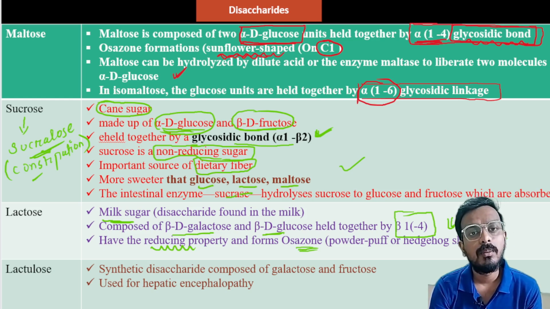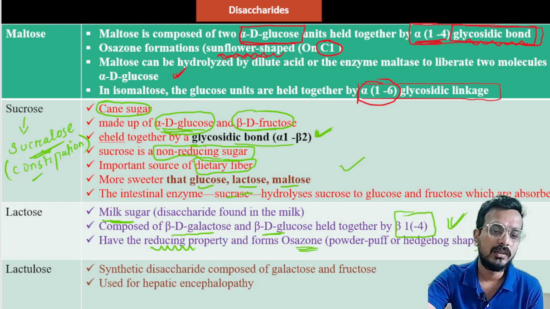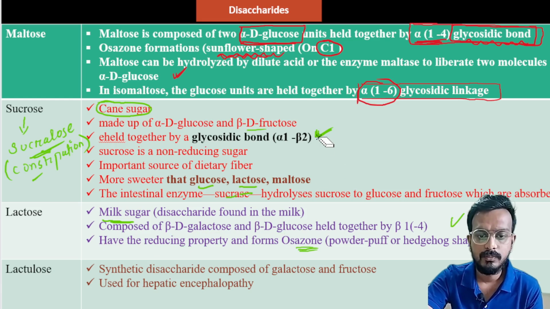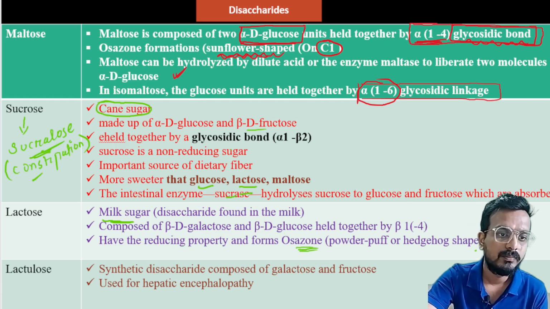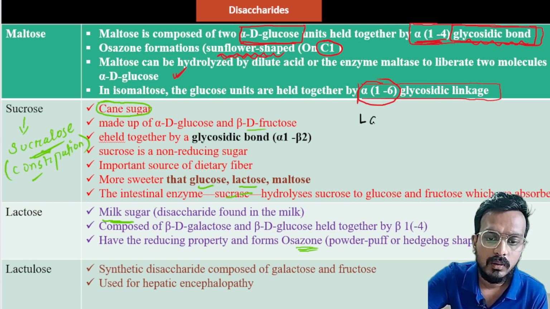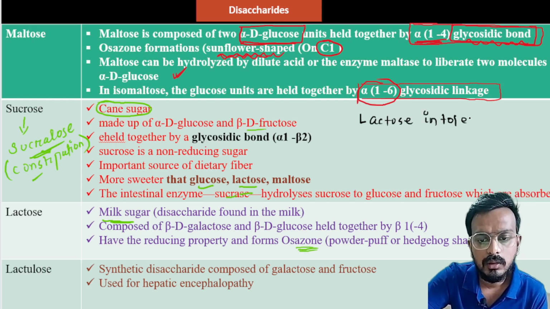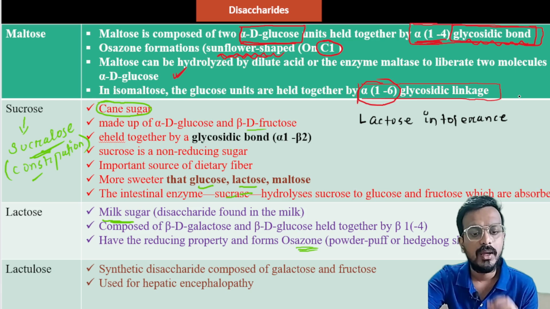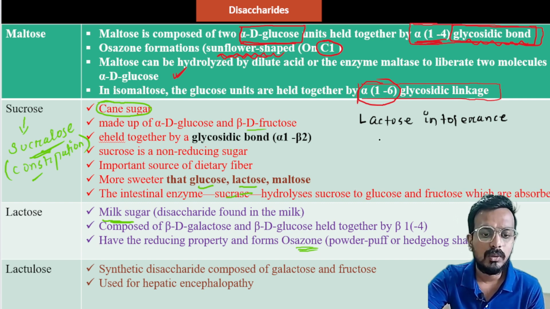You might have heard about a disease called lactose intolerance. Let me write it. What is that? Lactose intolerance is a condition where there is a deficiency of an enzyme, that is lactase.